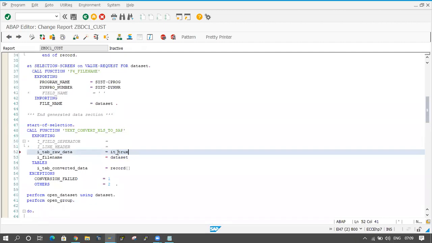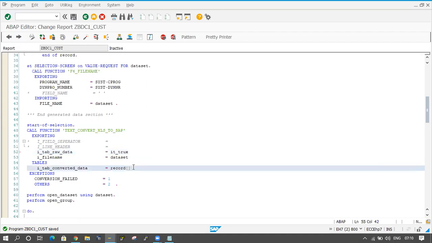Here I am not filling this internal table, just an empty internal table. Why am I passing it? Because this is a mandatory thing. That is why I am just declaring the internal table and passing its name to the function module. That's it. Now save it. Now the data will convert from Excel to SAP and be stored in the record. We will check that in debugging.